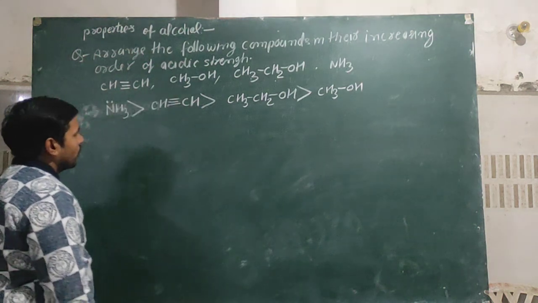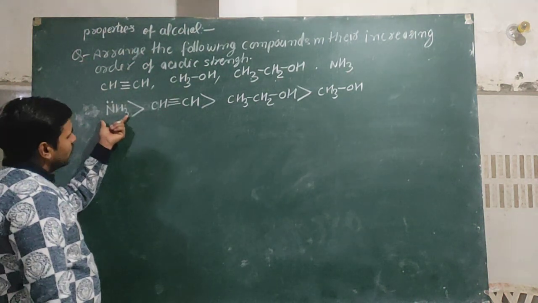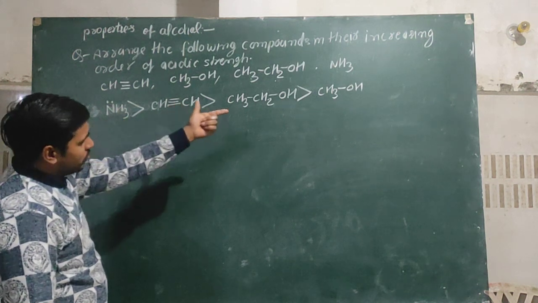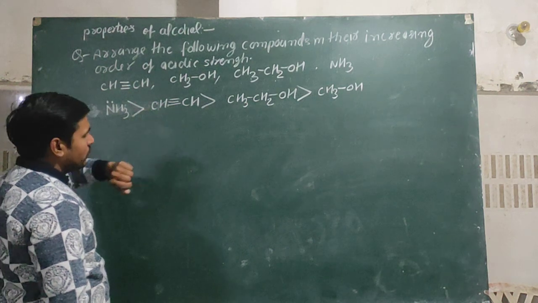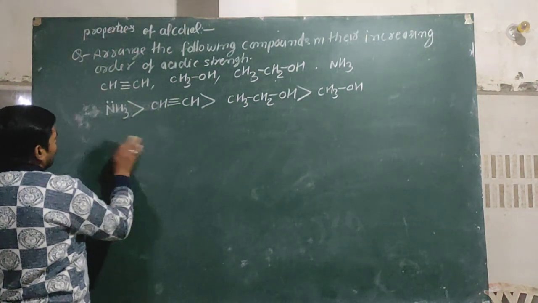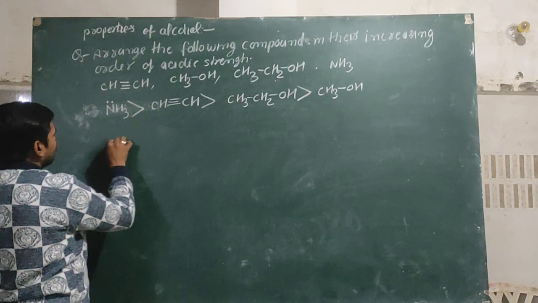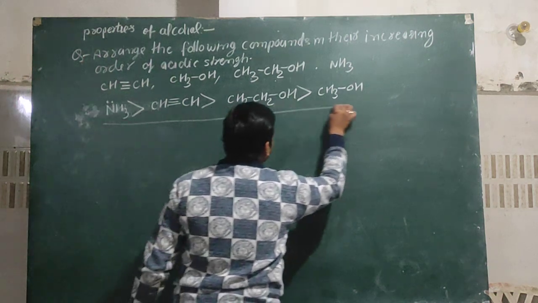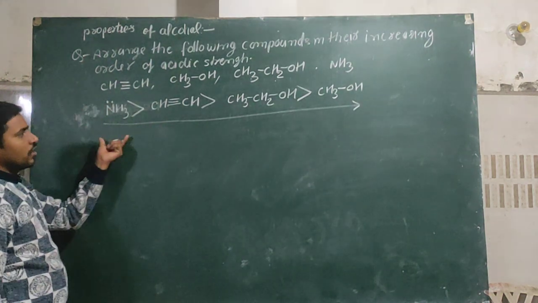Okay, you can see here it is more basic than methyl alcohol or ethyl alcohol or acetylene. You can also draw this structure in this way: it is the increasing order of acidity and decreasing order of basicity.